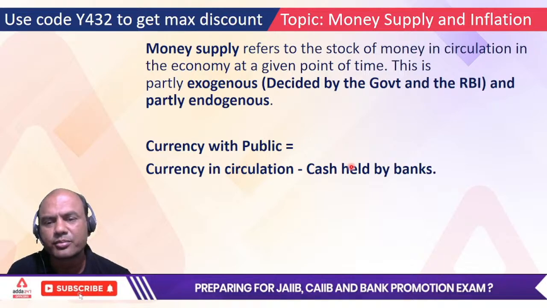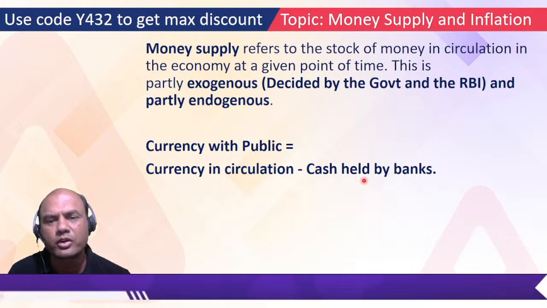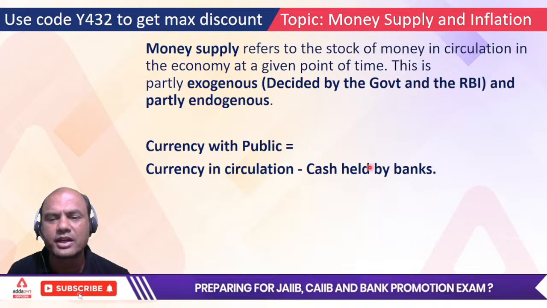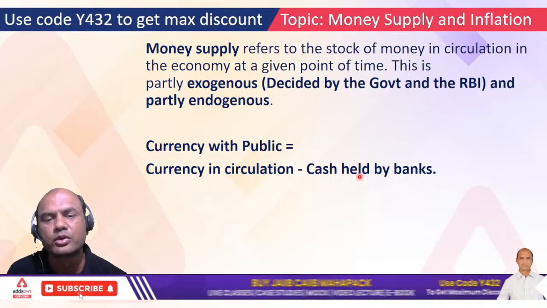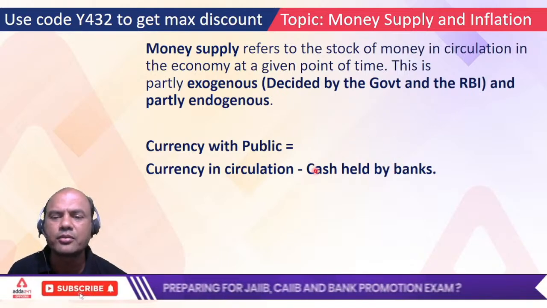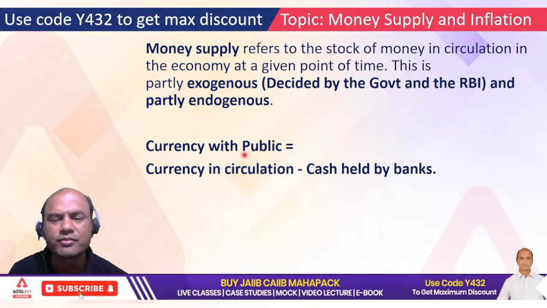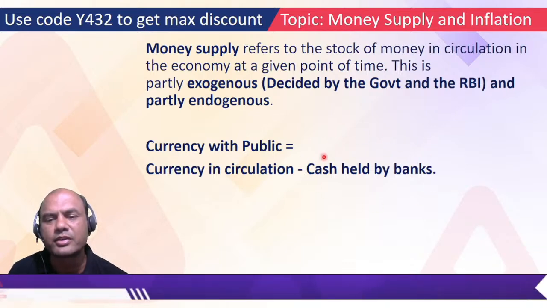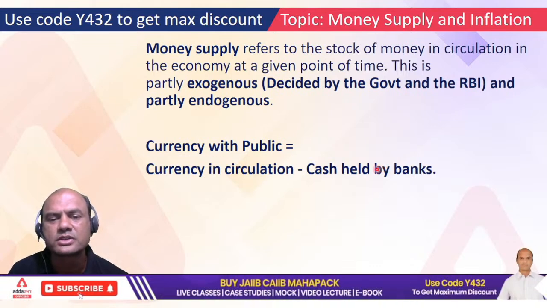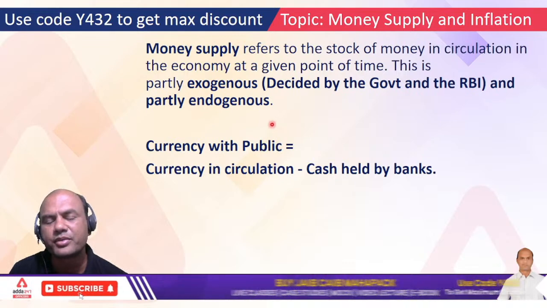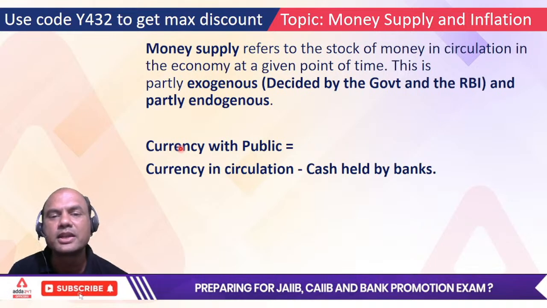Out of that, RBI can definitely get the cash held by the banks at any point of time. If it wants your branch's cash, you on a daily basis always give the cash report. You also give the types of notes available with you. So RBI can definitely have the number of notes at any point of time. Let's say out of these 100 notes which it has printed, 40 notes of 10 rupees are with the banks. Now what does it mean? Where are the 60 notes? These 60 notes are with the public, that is in the economy. They are flowing in the hands of the common customers, right? So this is known as money supply.